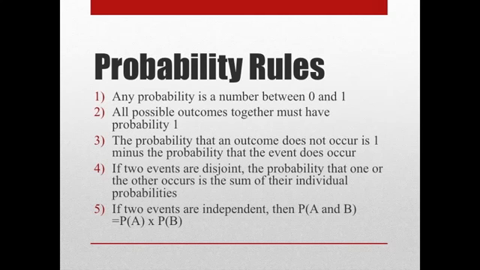The fifth rule: if two events are independent, then the probability of A and B equals the probability of A times the probability of B.